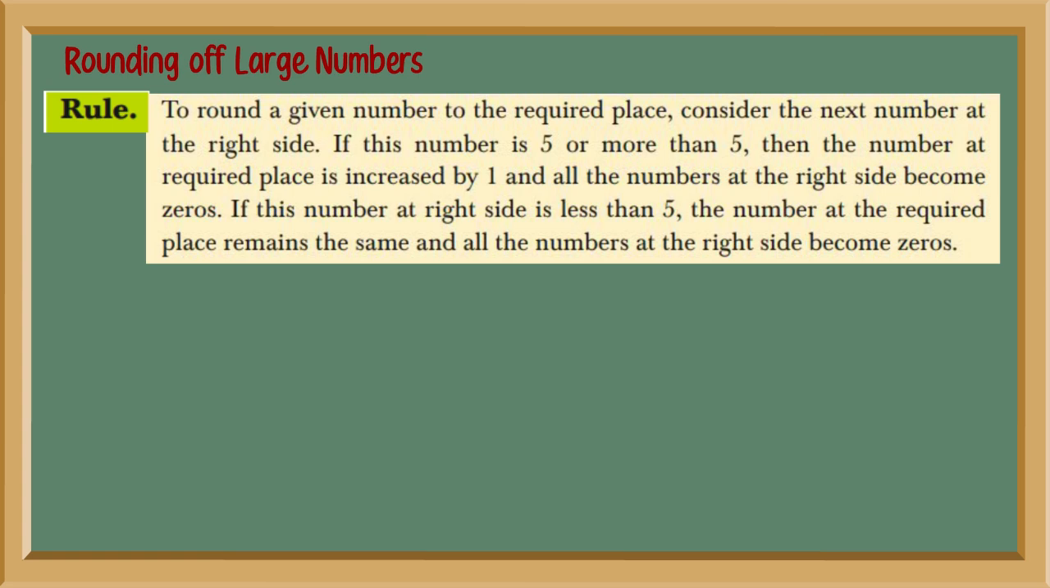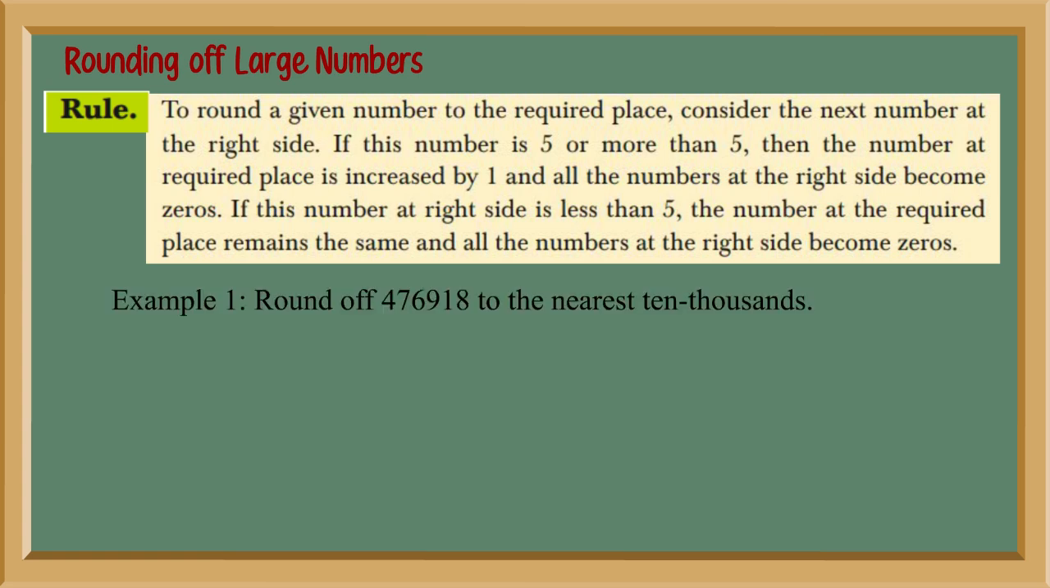Rule: to round a given number to the required place, consider the next number at the right side. If this number is 5 or more than 5, then the number at the required place is increased by 1 and all the numbers at the right side become zeros. If this number at the right side is less than 5, the number at the required place remains the same and all the numbers at the right side become zeros.